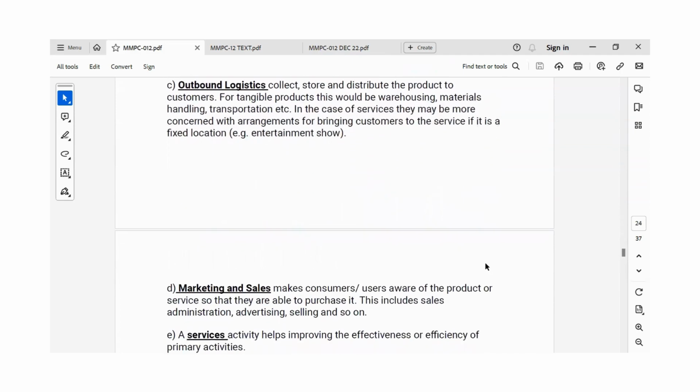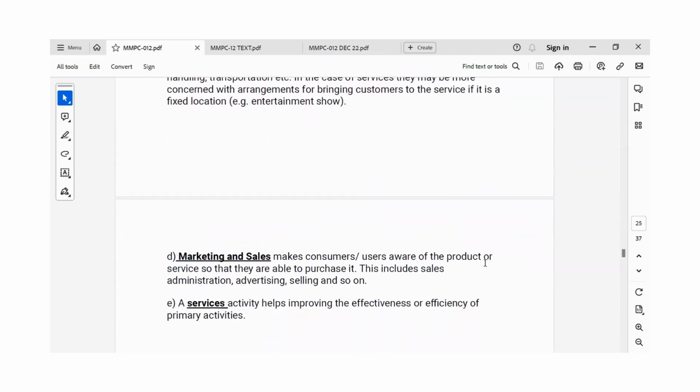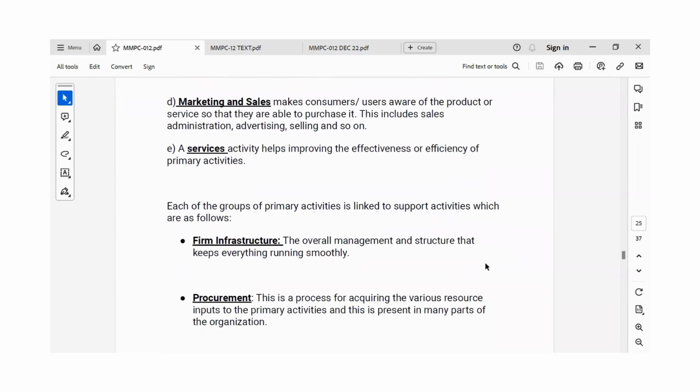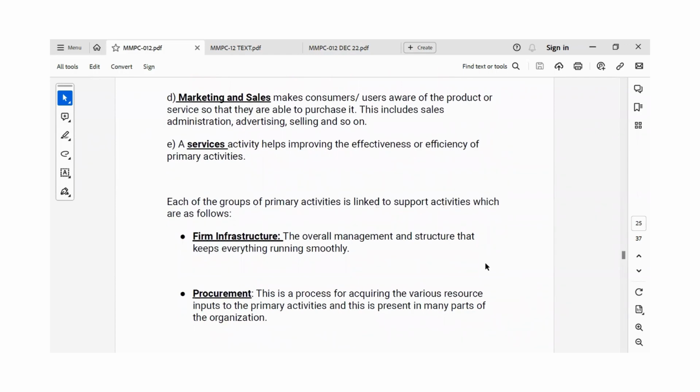Okay. And then the marketing and sales makes consumers or users aware of the product or service so that they are able to purchase the product. So this includes sales administration, advertising, selling, and so on. And the services activity helps improve the effectiveness or efficiency of primary activities. So each of these primary activities is linked to the support activities.